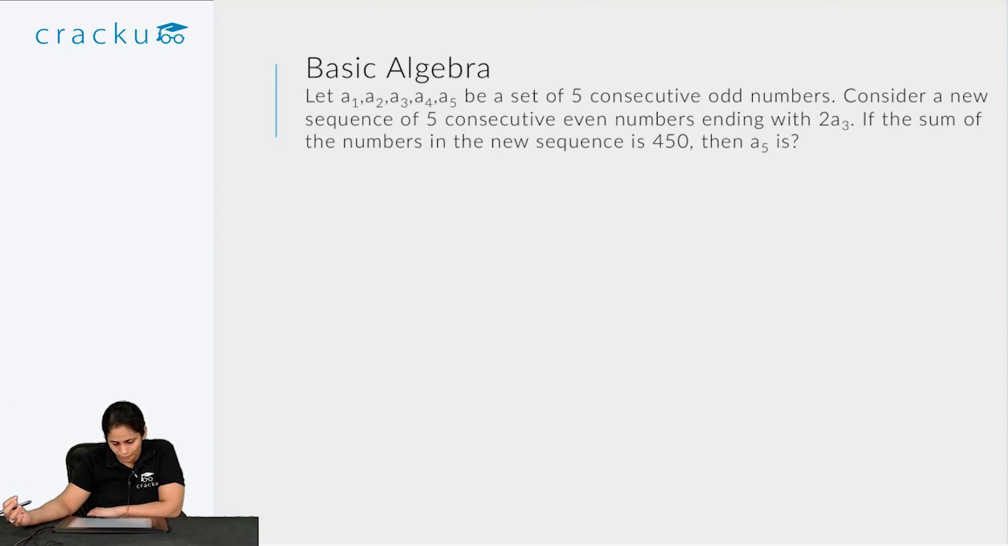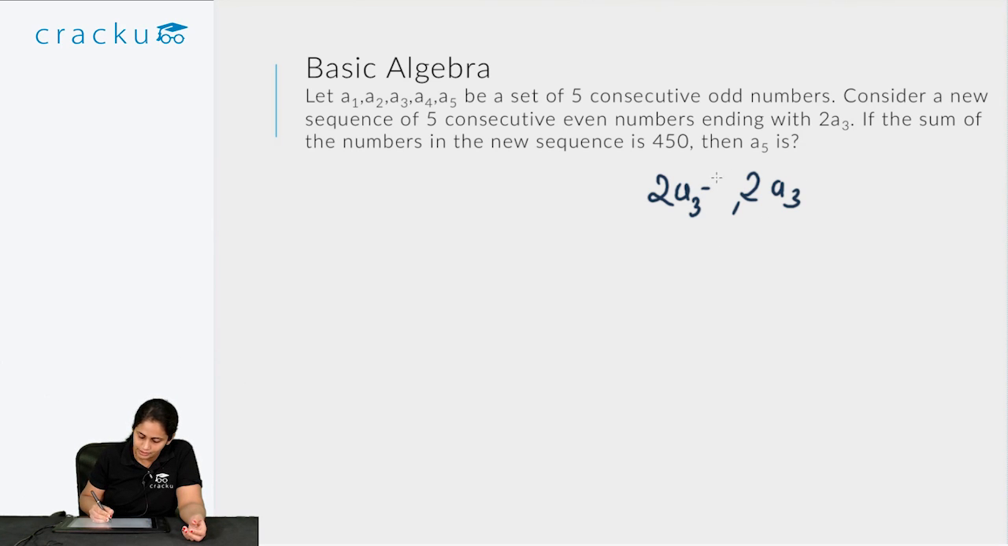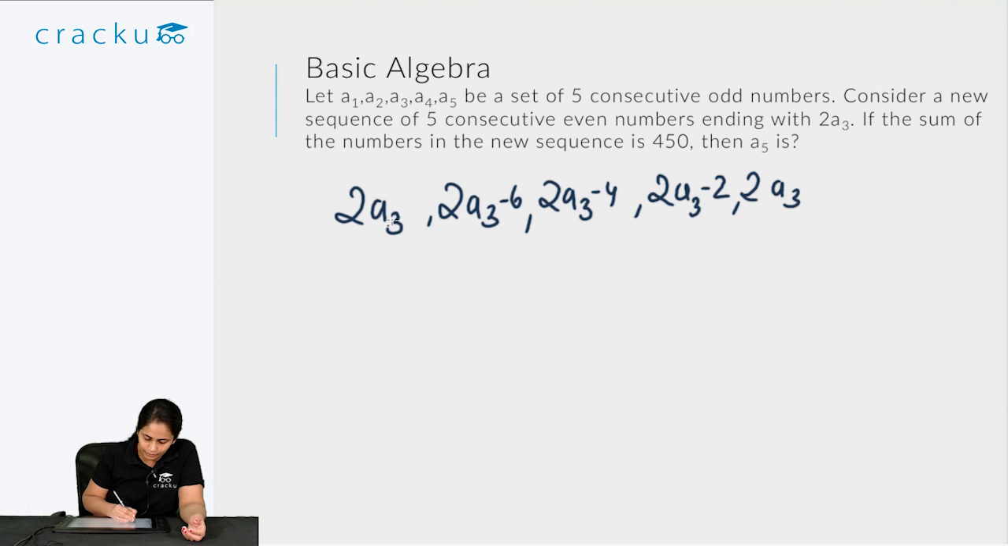It requires you to form a basic equation, and that is all you will need. So A1, A2, A3, A4, A5 are 5 consecutive odd numbers, and the new sequence of even numbers is 5 consecutive even numbers ending with 2A3. So you have 2A3. What would be the penultimate even number? It would be 2A3 minus 2. The middle number would be 2A3 minus 4. And the second number would be 2A3 minus 6, and the first number would be 2A3 minus 8. So this would be the even series.